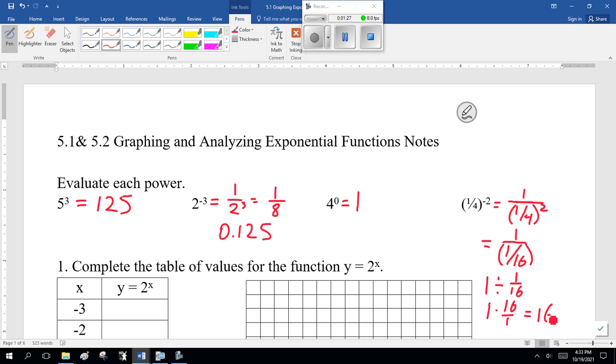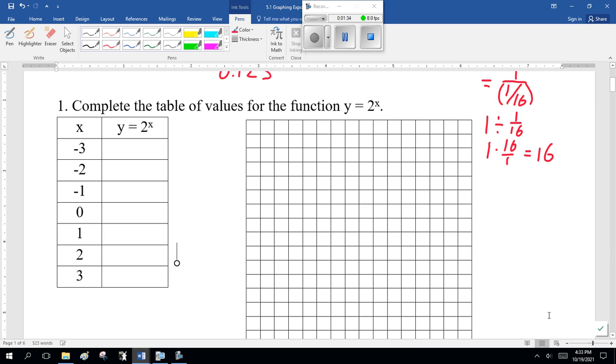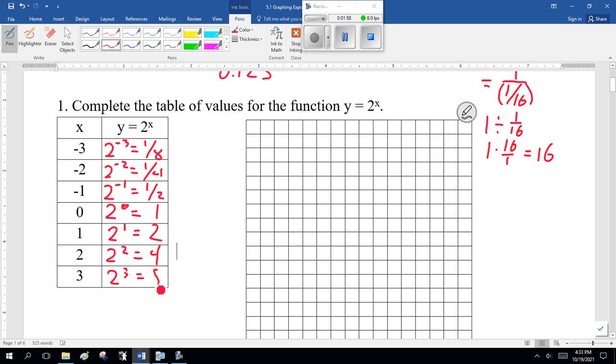Now, moving on. Complete the table of values for the function y equals 2 to the x. And then we're going to graph them. So, y equals 2 to the x: 2 to the minus 3 is 1/8. 2 to the minus 2 is 1/4. 2 to the minus 1 is 1/2. 2 to the 0 is 1. 2 to the 1 is 2. 2 squared is 4. 2 cubed is 8. See the pattern forming?